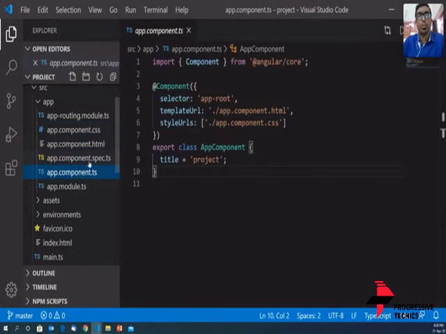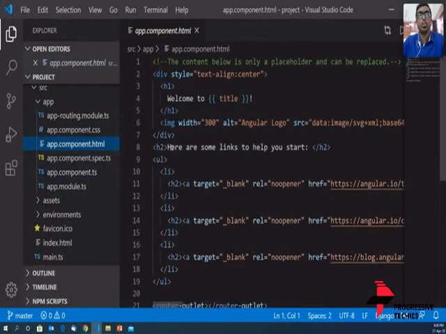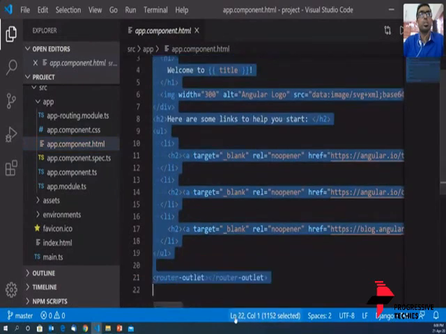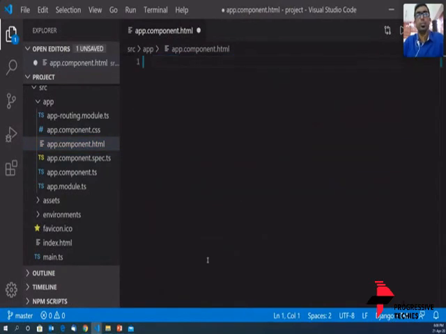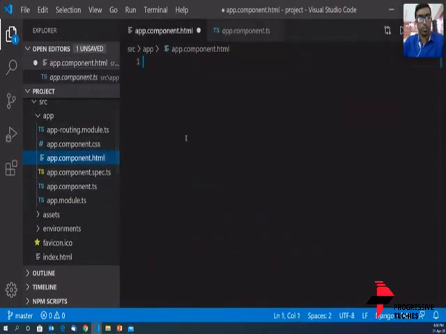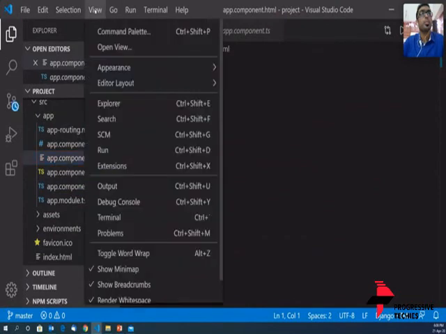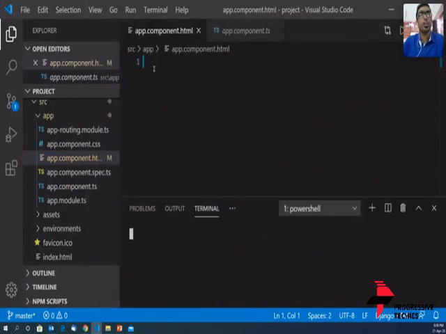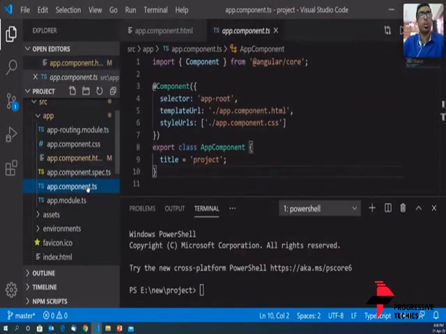Now the first topic that we discussed yesterday was interpolation. Let me remove all this, and save it. The first concept that we worked out is interpolation.